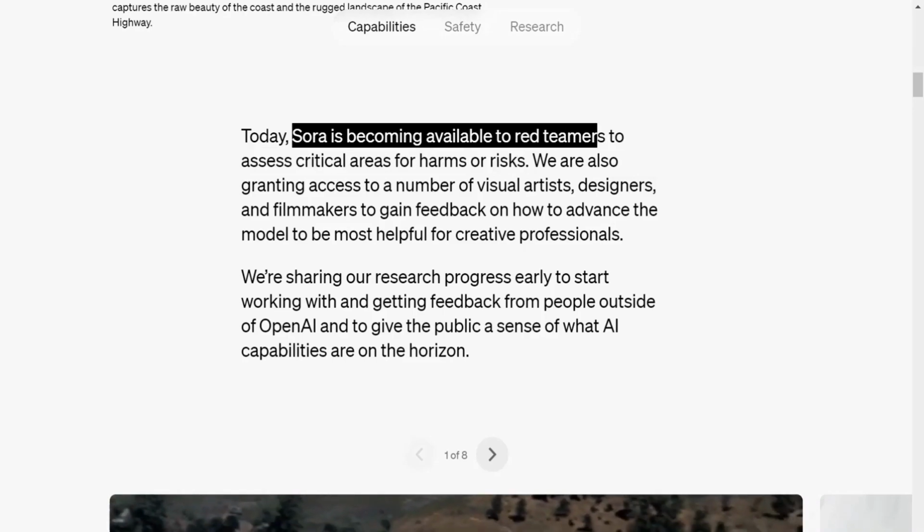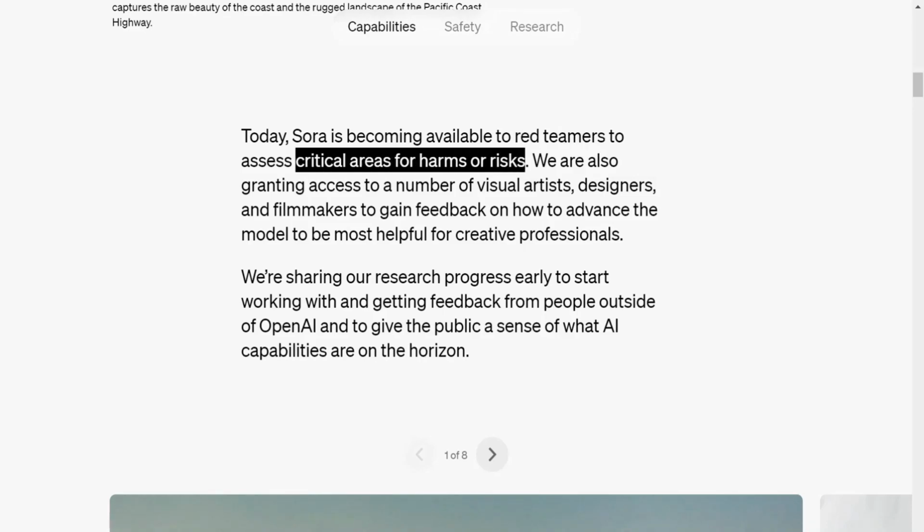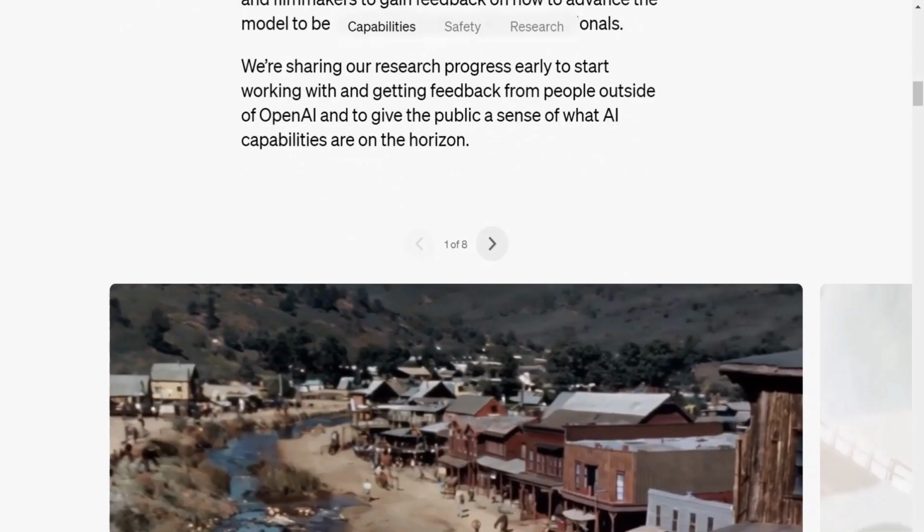But you know, Sora is not publicly available yet. Sora is becoming available to red teamers only. That means the really intelligent OpenAI team, this is what they are talking about, those who are assessing critical areas for harms and the risk. They are also granting access to visual artists, designers and filmmakers to gain their feedback and to improve the output generated by AI.